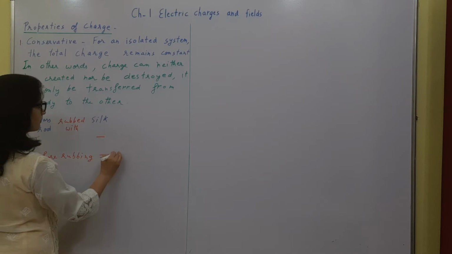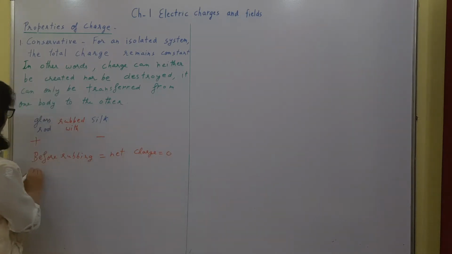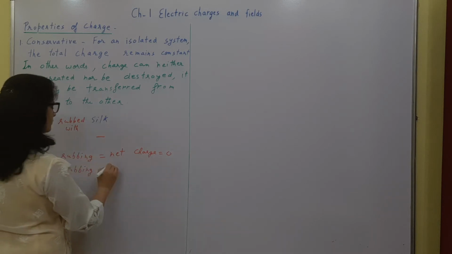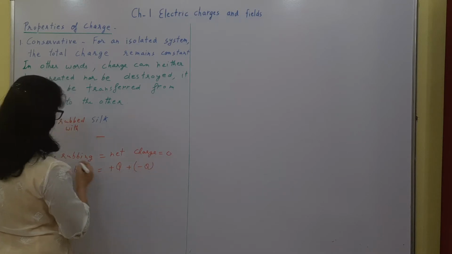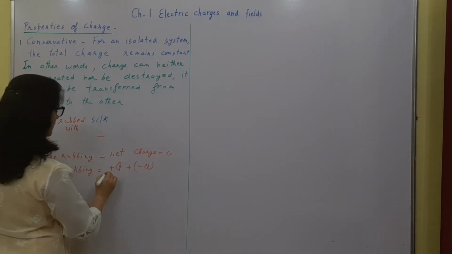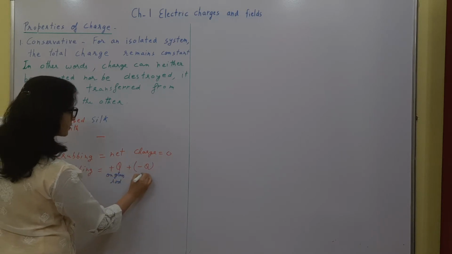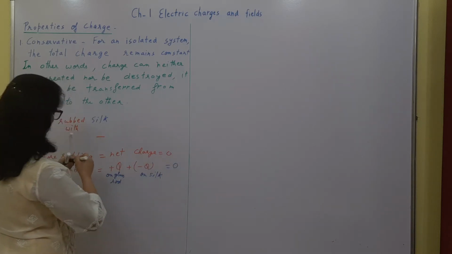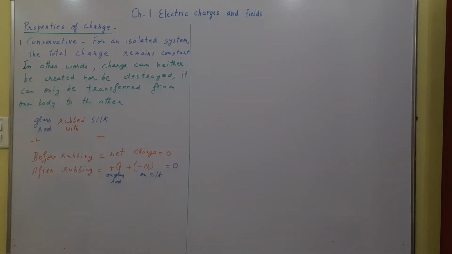Before rubbing, net charge is 0. After rubbing, plus Q and minus Q. So this is on glass and this is on silk. So this total charge is also 0 even after rubbing. So this way charge is conserved.